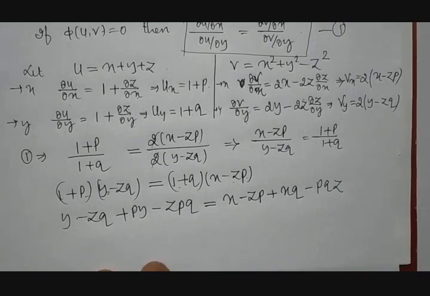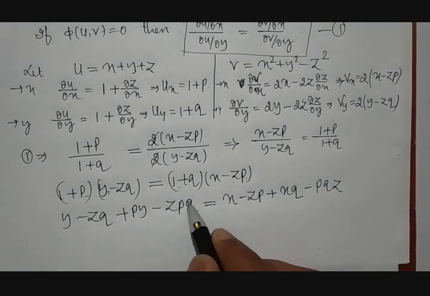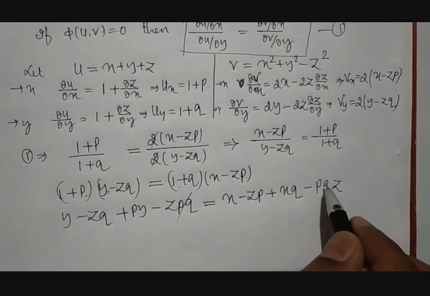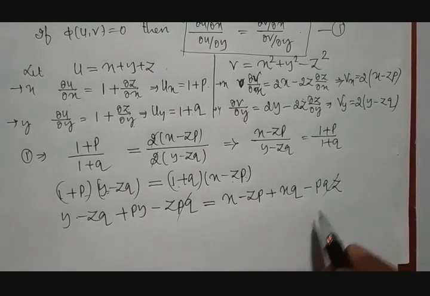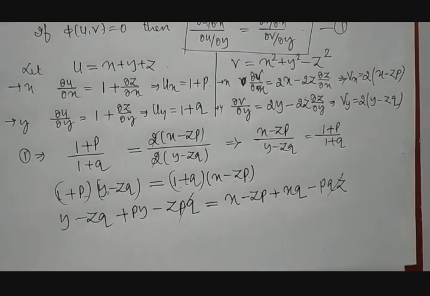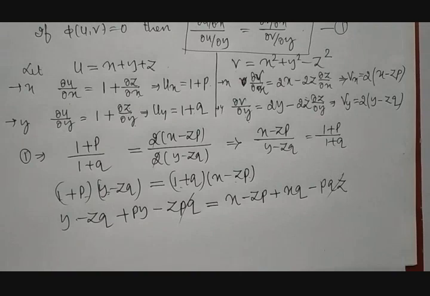And one thing we can observe, minus zpq and minus zpq on the other end, they get balanced, because if I take this term to the other end it becomes plus, then these two terms get cancelled.